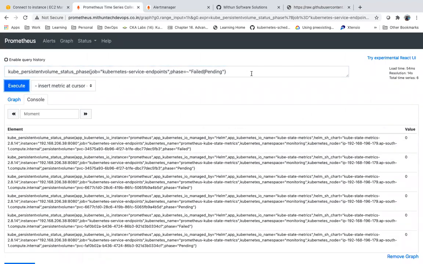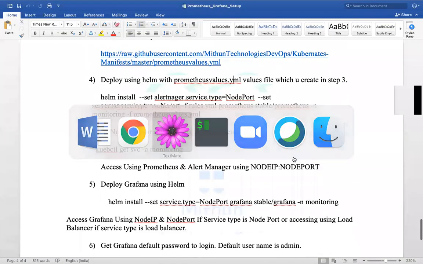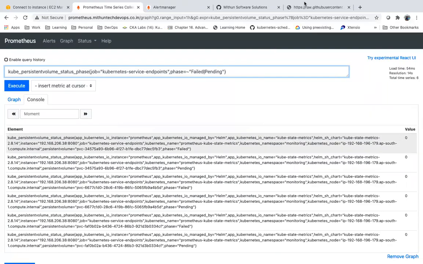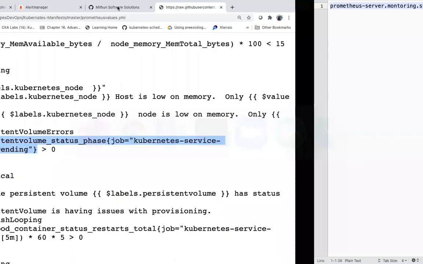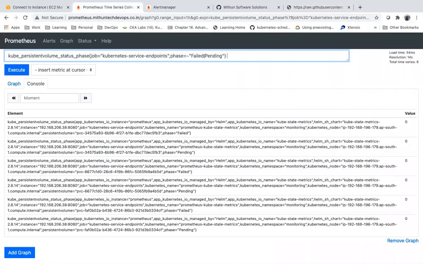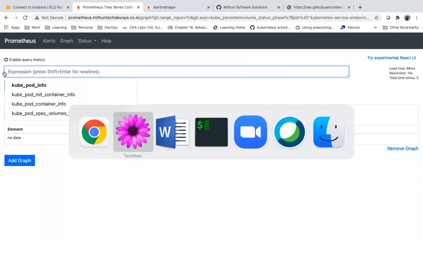Now if it is something like this, if you see greater than 0, the condition, as of now there is no value which is in pending state. If it is greater than 0, which means it is in a failed state. So we don't have any values which are in pending state.